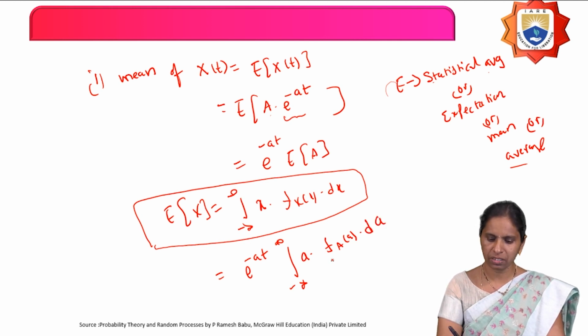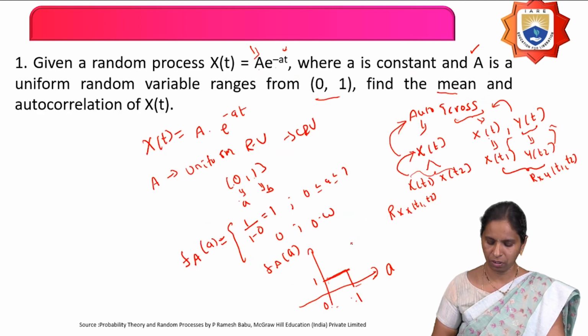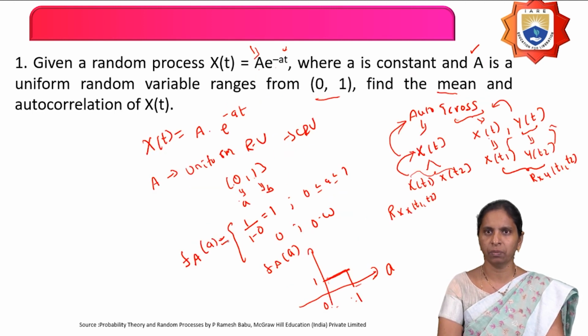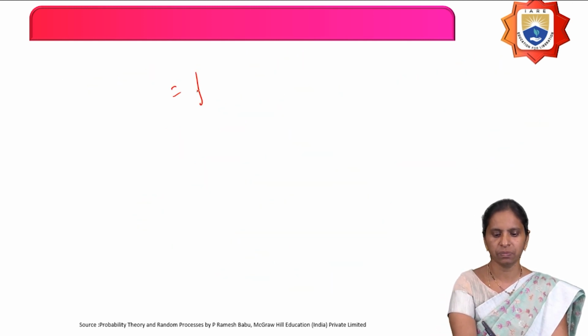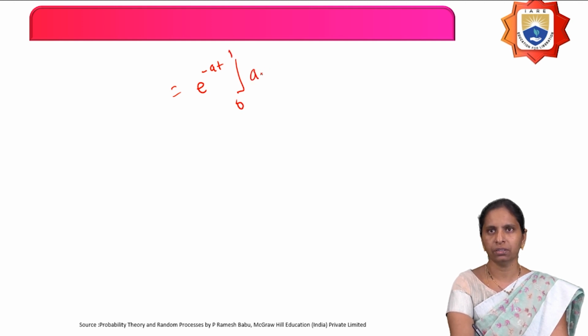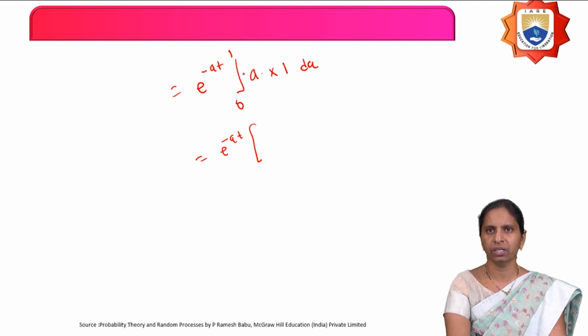Now, what is f A of A? That is nothing but the density function of the random variable, and its value equals 1 for A from 0 to 1. Therefore, this is e power minus at into the integration from 0 to 1 of A into dA, since in this interval the density function value equals 1. What is the integration of A with respect to A? You will get A square by 2.